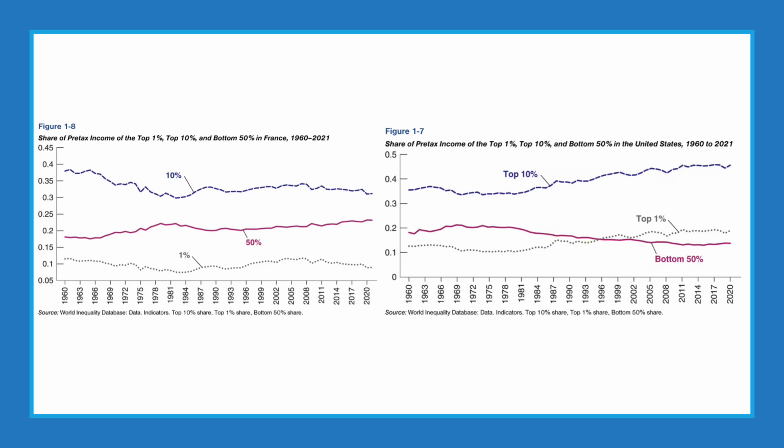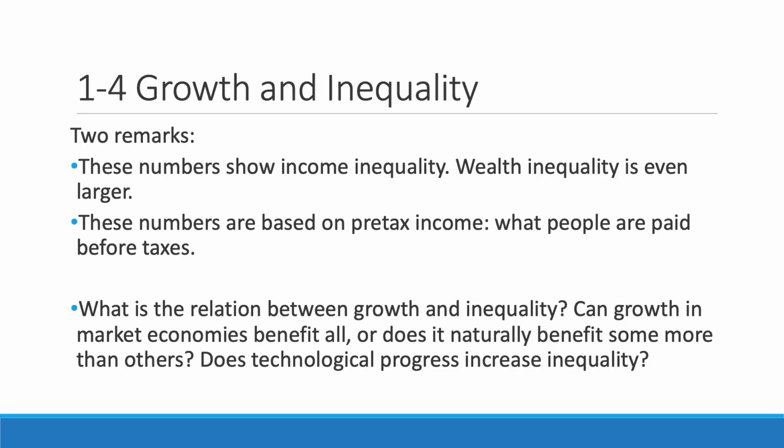Redistribution is substantially smaller in the US. Both remarks point to the inequality in the United States that is suggested by figure 1.7. Interestingly, given these numbers, polls suggest that the French are more hostile to inequality than the Americans. These numbers raise fundamental questions.